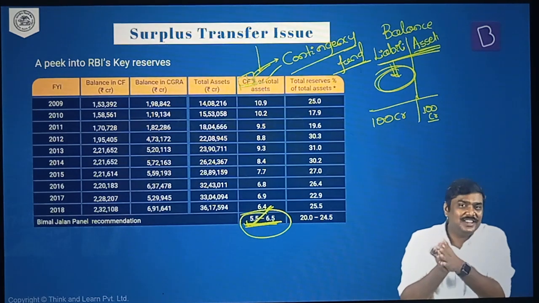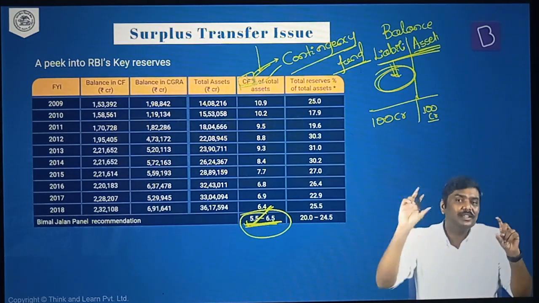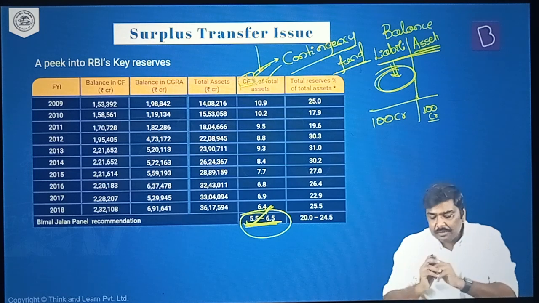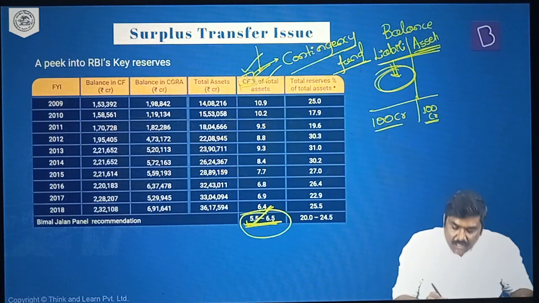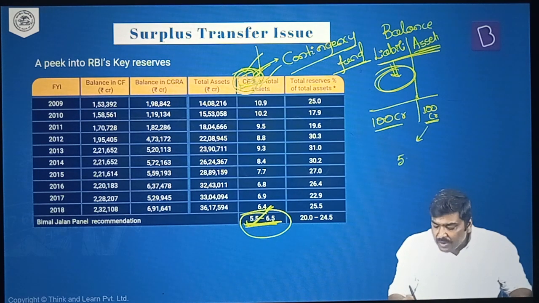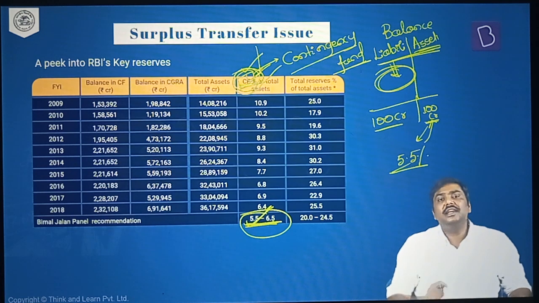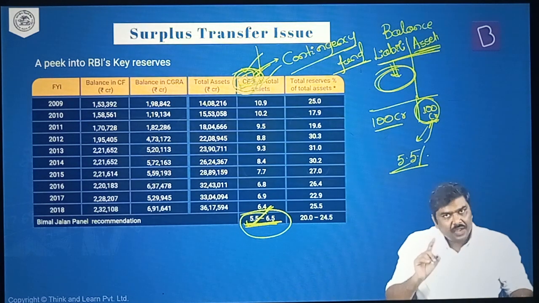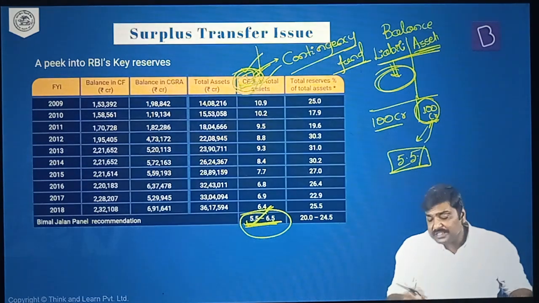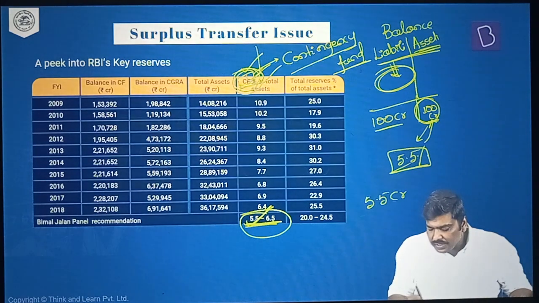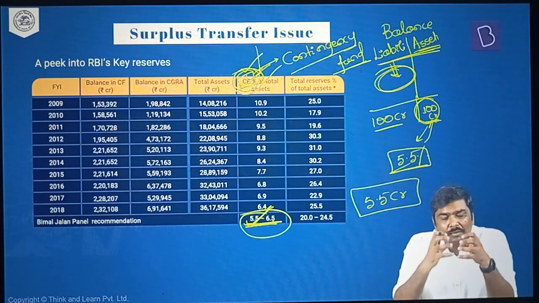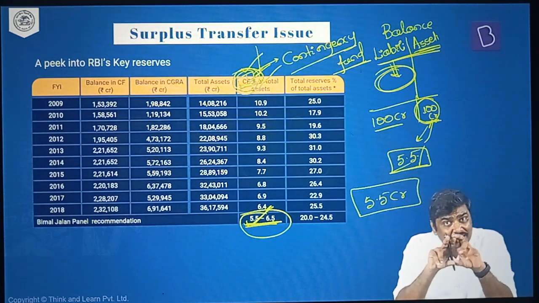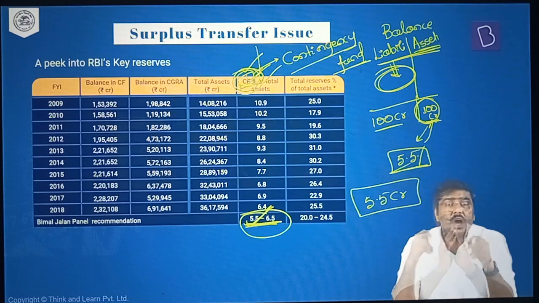Remember this. A balance sheet essentially means both sides, the liability side as well as the asset side, the total value should remain the same. So if the total value of the assets is 100 crore rupees, then the committee's recommendation is that the amount kept by RBI under the contingency fund should not be more than 5.5% of the value of the asset. The value of the asset is 100 crore rupees, and 5.5% of this is how much? 5.5 crore rupees. Is it okay? 5.5% of 100 crore is nothing but 5.5 crore rupees. So the total amount that RBI is allowed to keep within the contingency fund should not be more than 5.5 crore.